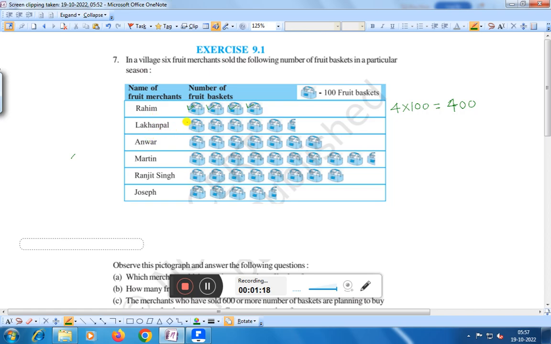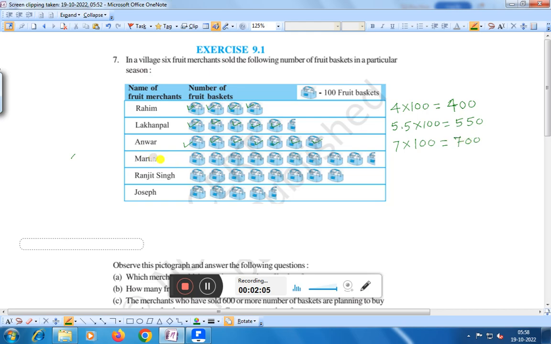And Lakhanpal has 1, 2, 3, 4, 5 and a half, that is 5.5, into 100 baskets, and that comes to 550. Next, Anwar has 1, 2, 3, 4, 5, 6, 7, and each picture represents 100 fruit baskets. Therefore 7 into 100 is equal to 700.